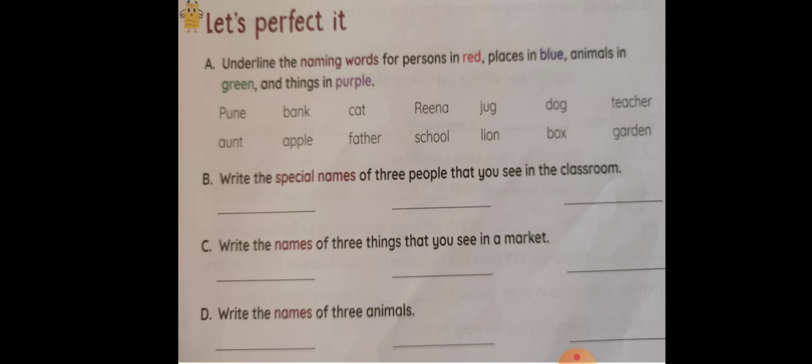Write the names of 3 things that you see in the market. You'll write any 3 things that you see in a market. Okay? And then write the names of 3 animals. See? 3 animals. You can easily guess and write the 3 animal names. Okay, children? Done with this slide? To the next slide.